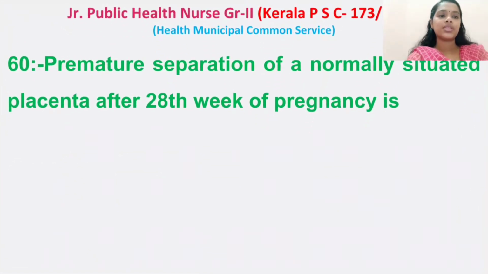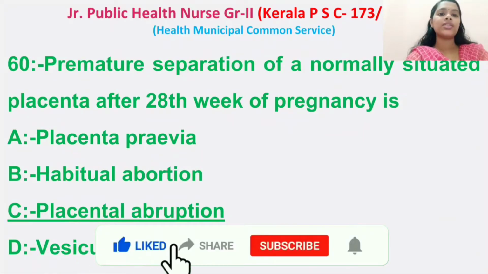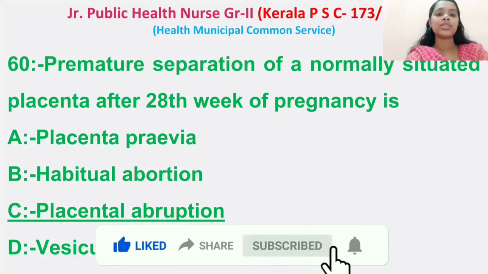Then question number 60. Premature separation of a normally situated placenta after 28th week of pregnancy is. Options: placenta previa, habitual abortion, placental abruption, vesicular mole. Right answer is placental abruption. Premature separation of a normally situated placenta after 28th week of pregnancy is known as abruptio placenta or placental abruption.